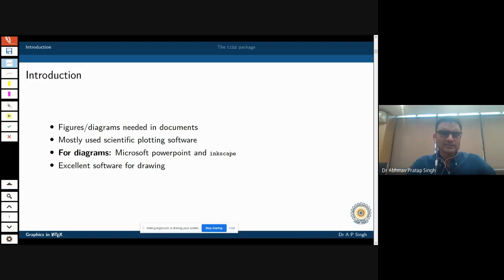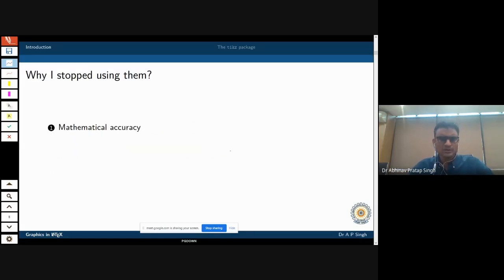These are excellent softwares for drawing, but then why did I stop using them? What I wanted in my diagrams was mathematical accuracy. For example, if I say the angle between these two lines is 30 degrees, I actually want it to be 30 degrees. I personally think that kind of mathematical accuracy is either not present or difficult to achieve in these softwares.